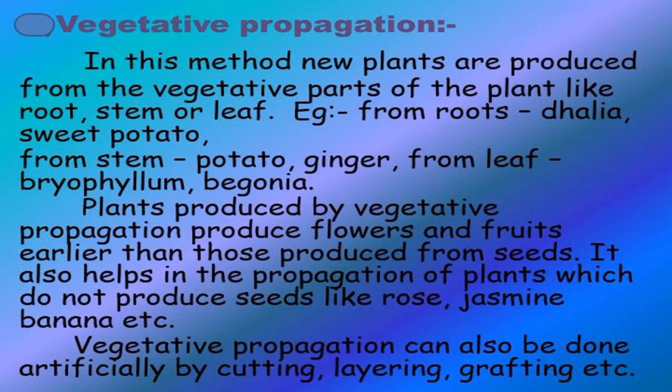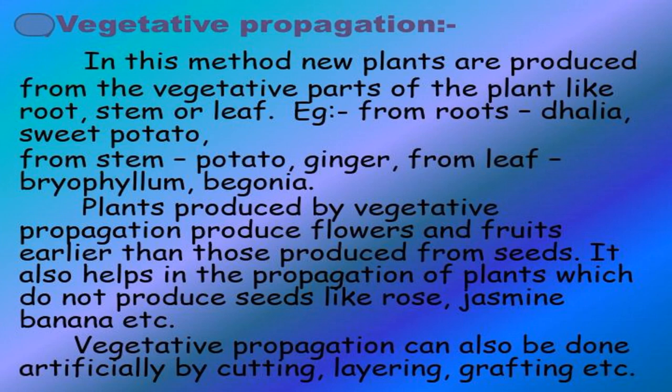Among flowering plants, every part of the body such as root, stem, leaf and buds takes part in vegetative propagation. It is of two types, that is natural and artificial. Some common natural methods of vegetative propagation are that modified tuberous roots can be propagated vegetatively when the plant is in soil. For example, sweet potato.